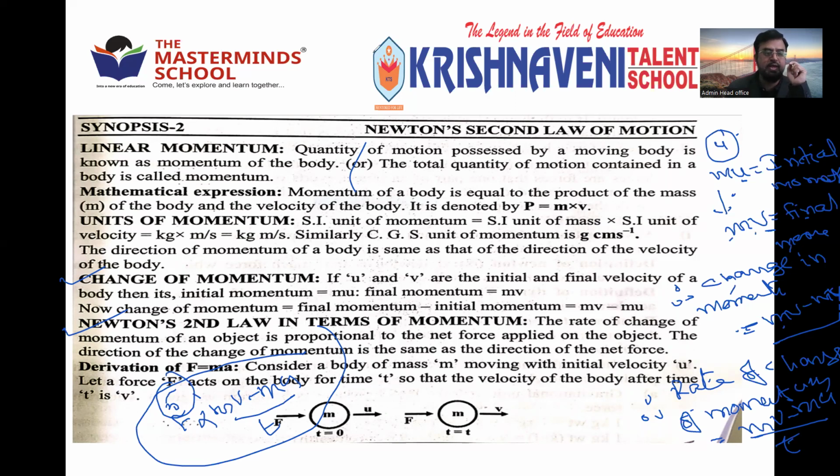When you come to the fifth point, according to Newton's second law, an external force applied on a body is directly proportional to rate of change of momentum. That is, F is directly proportional to mv minus mu by t. So after writing this, we'll move to the next one. Complete the fifth point.